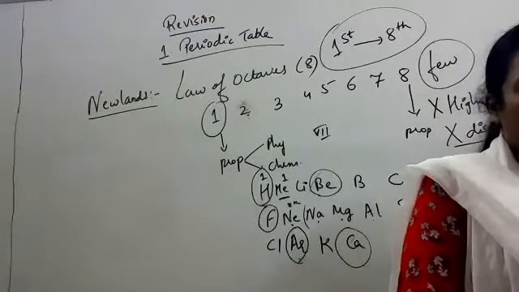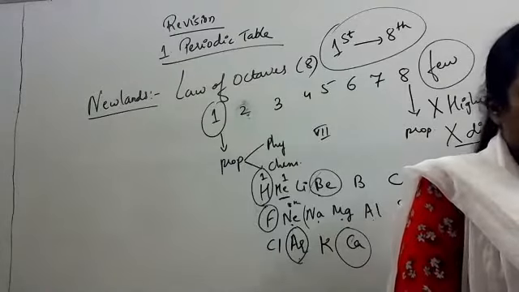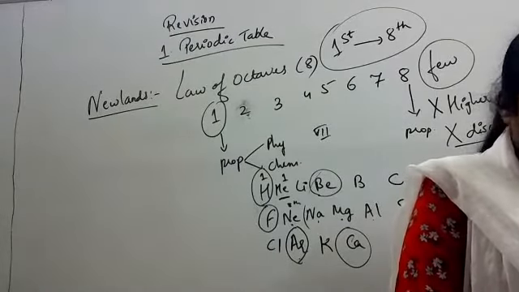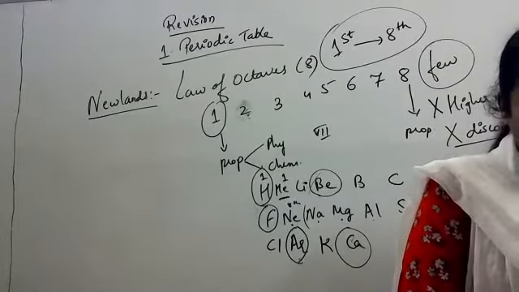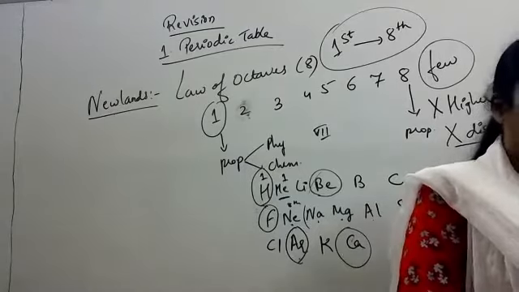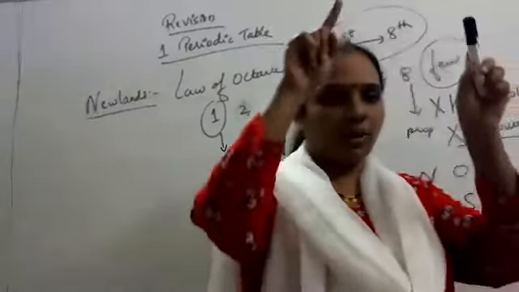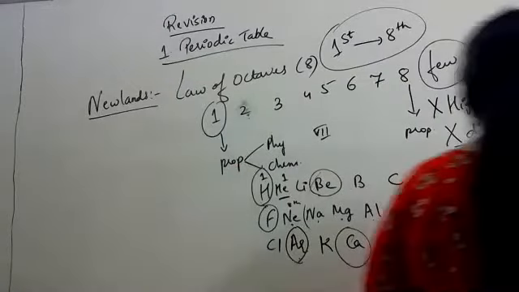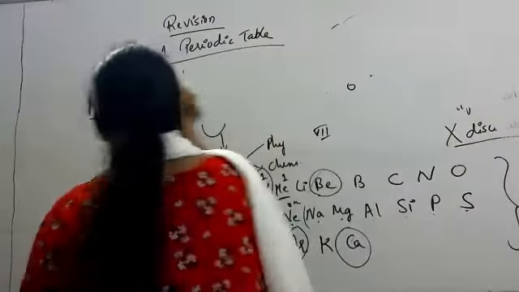Okay. Now we come to the next doubt, that is, what are the trends down the group? What are the changes or variations when we move down the periodic table? So that we will see.